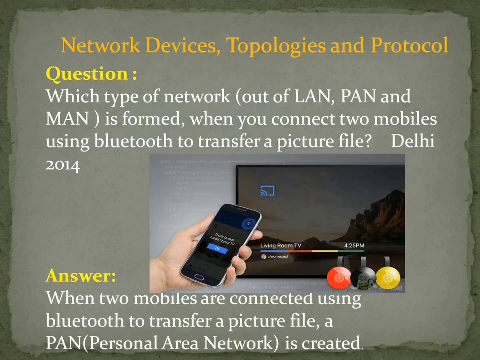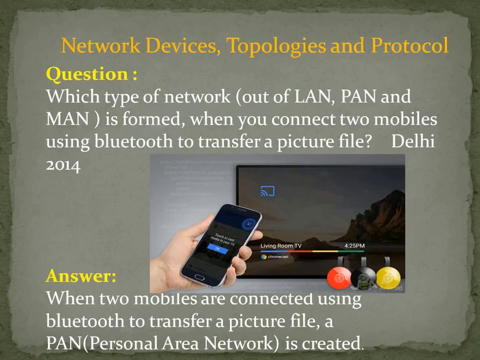I'll give you one more example. Can you see this picture? A smartphone and a smart TV are connected together. Both are connected within a home. So it is called what? Yes, personal area network.